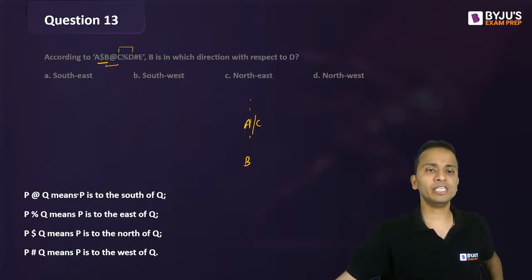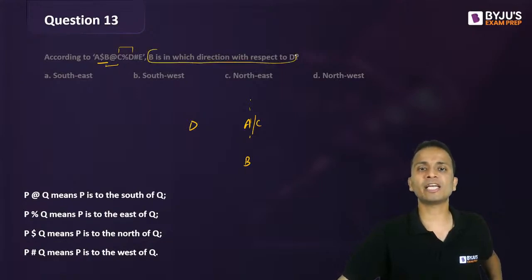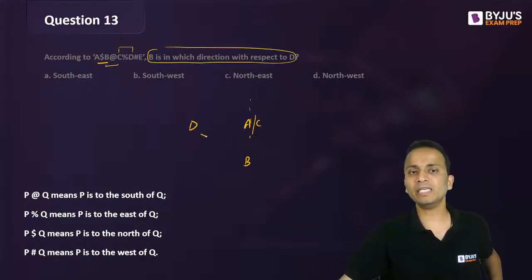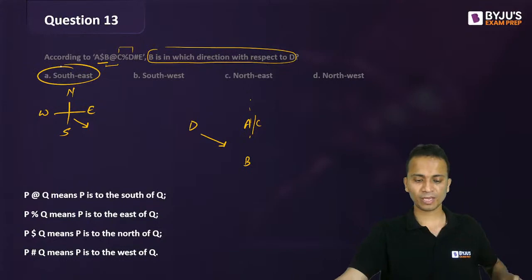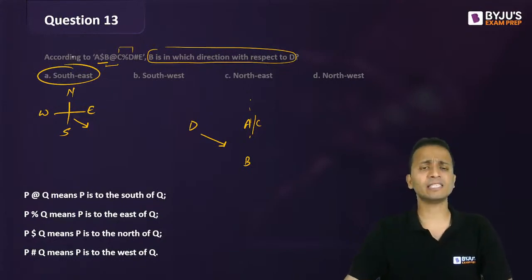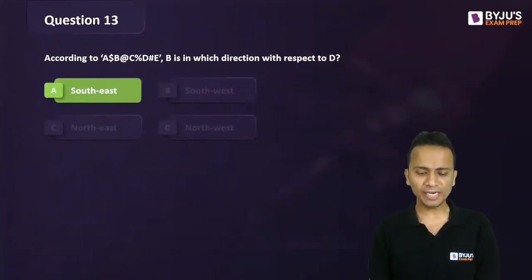C percentage D. C is to the east of D. So D will be somewhere here. Okay. I just need this thing. B is in which direction with respect to D? So north, south, west, east. So the correct answer should be this direction, that is southeast. And majority of you have given a correct answer. The correct answer, yes, it is southeast. All right, great.